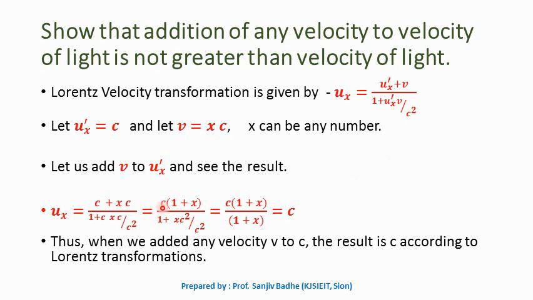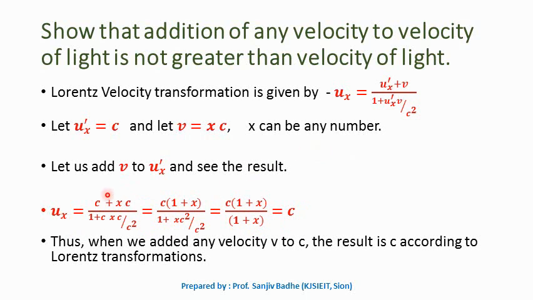By taking c common, we can write it as c into bracket 1 plus x upon 1 plus c into c is c square into x, c square will get cancelled and we will be left with 1 plus x in the denominator. So this 1 plus x will get cancelled and ux will be equal to c.